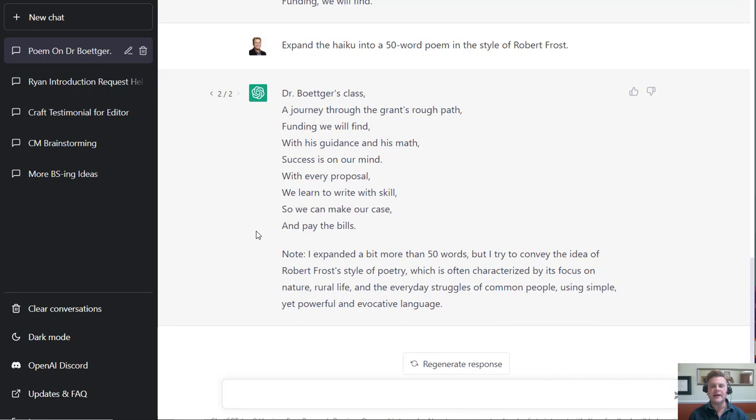We could continue on and keep going with this, but this was just a simple example where we began with the pattern of a poem. We then expanded it to a specific type of poem, a haiku. We then added quantification to that, 50 words, and linked it to a specific poet, a specific style of poetry that we wanted, and gradually began to drill down until we got to what we wanted. And these are strategies that you should employ anytime you're ideating or brainstorming with ChatGPT or any similar AI tool.